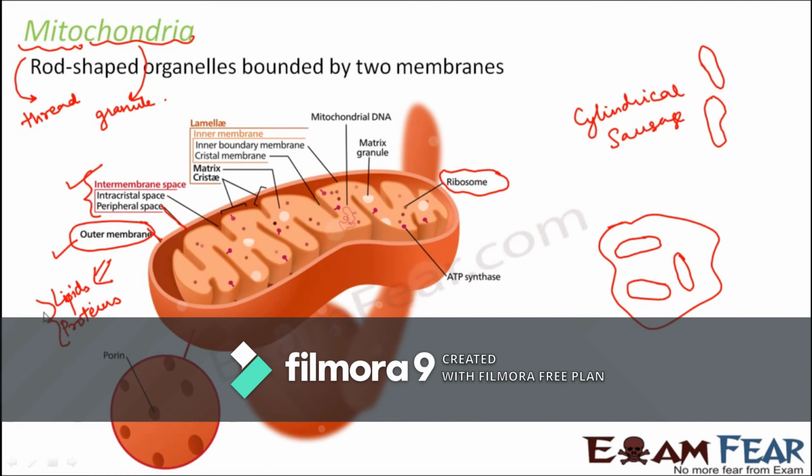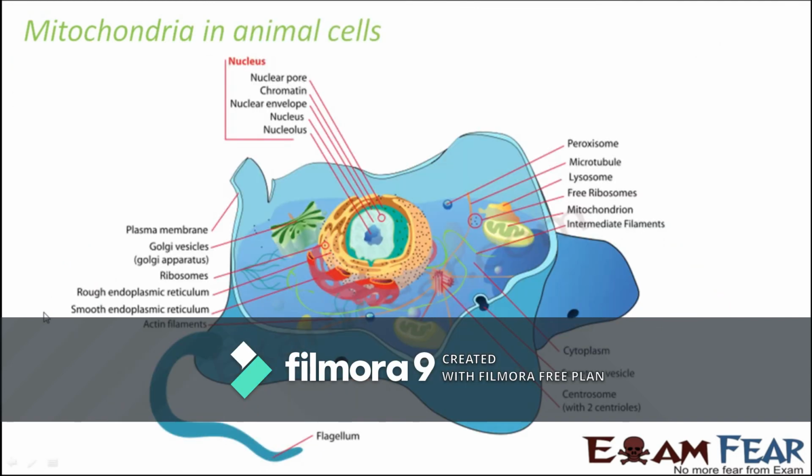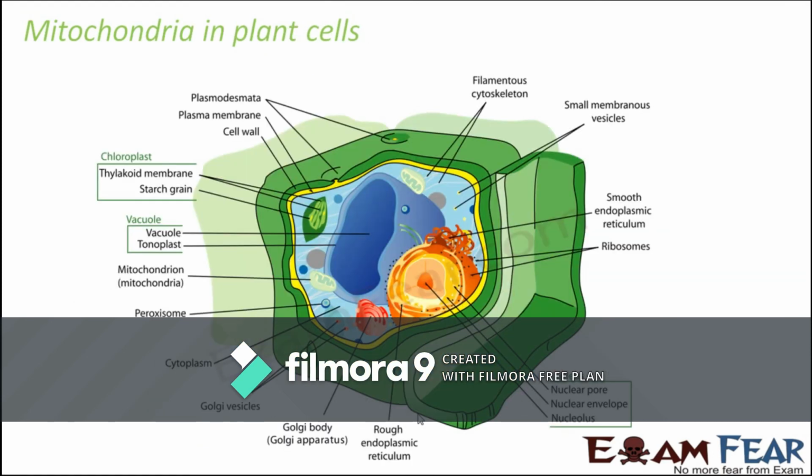So now let us see where exactly they are located in animal cell. In animal cell, this is where you have mitochondria. This yellow structure, the entire yellow structure with a green structure inside, this entire thing is the mitochondria. So in this particular cell, you can see two mitochondria. This is another mitochondria that you can see here. That's why I told you that there can be multiple mitochondria present inside a cell. In plant cells also mitochondria is present. This is one mitochondria, this is another mitochondria.